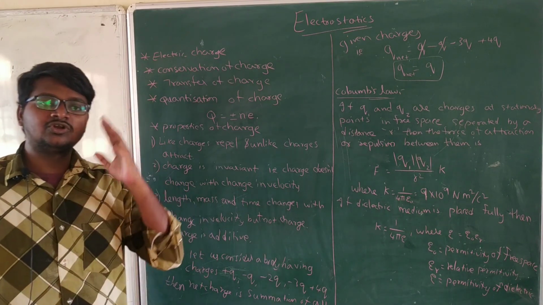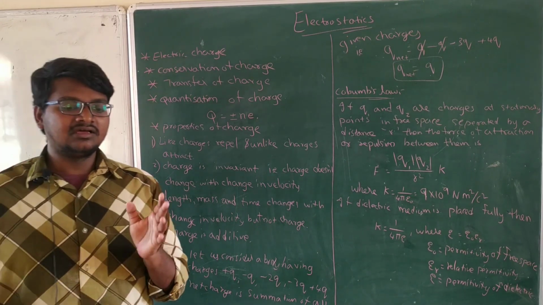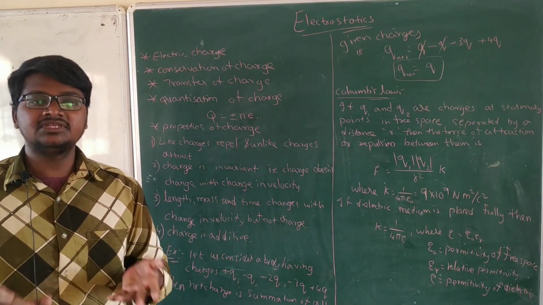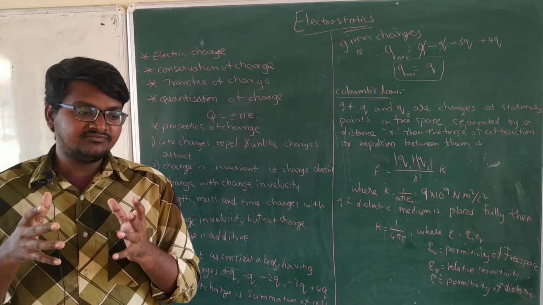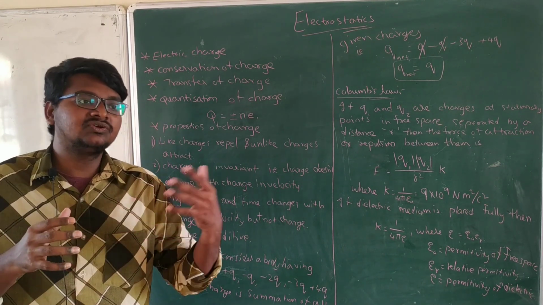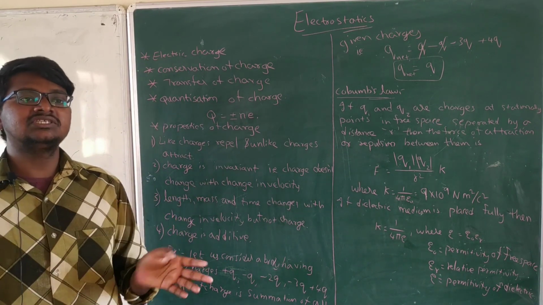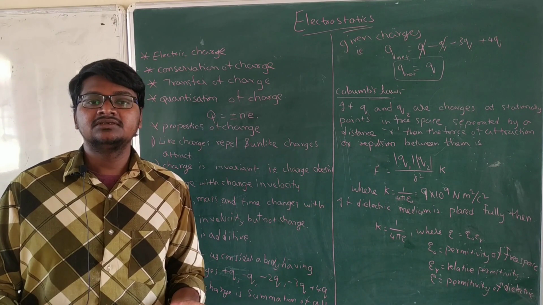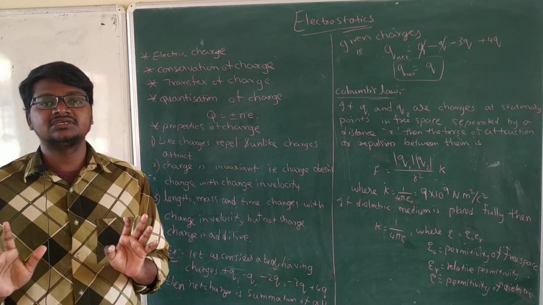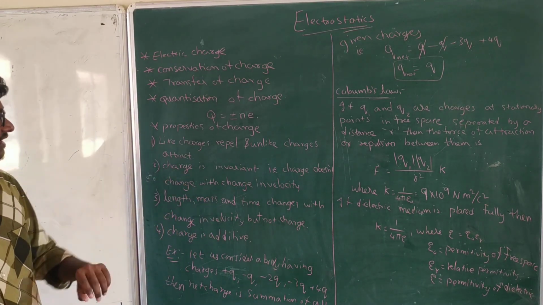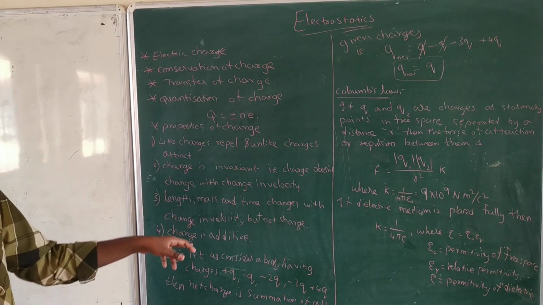All those theories you are going to learn in BSc and MSc. Theory of relativity, that is the topic. There you are going to learn more about that. But even though the mass changes when the speed is nearly equal to the speed of light, charge will not change. Whatever the speed you go, whatever the velocity you may take, there is no change in the charge. Charge will always be constant. That's why we say that charge is invariant, completely invariant. Length, mass and time change with change in velocity but not charge.